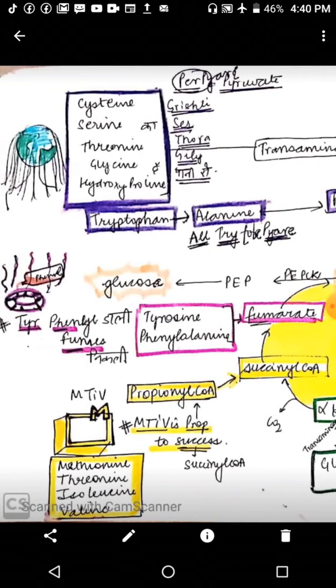So how can we remember these amino acids? Pyari stands for pyruvate, सृष्टि cysteine, सर serine, थोड़ा threonine, गीला glycine, है पानी से. पानी मतलब hydroxy, तो इससे hydroxyproline.